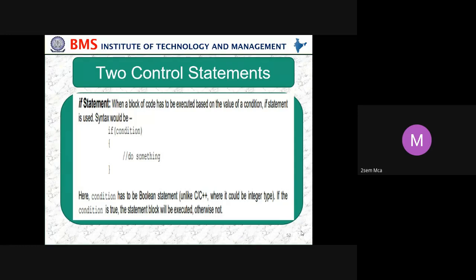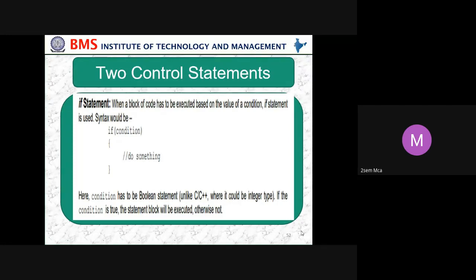Can anyone say why? Conditionally, any condition. Yes, whenever we want any condition to be used in our programming, we can use an if statement. It is a block of code to be executed. If the condition is true, execute this; if the condition is false, execute something else. In this case, the block is only for the true case, executed based on the value of the condition. Whatever the condition in the if statement, if it is true, then do these things.